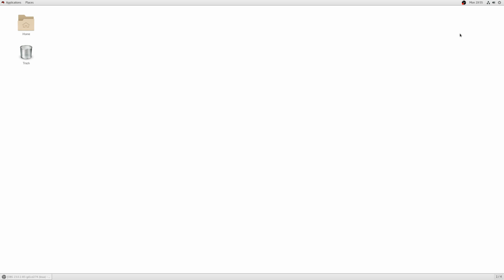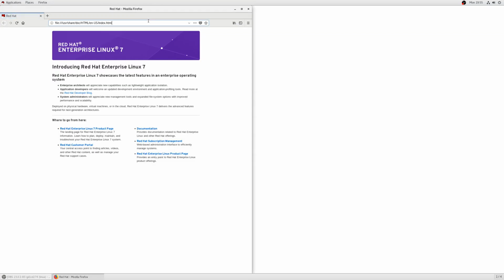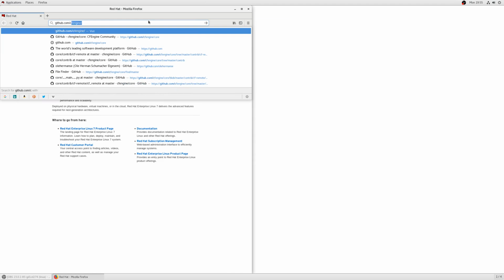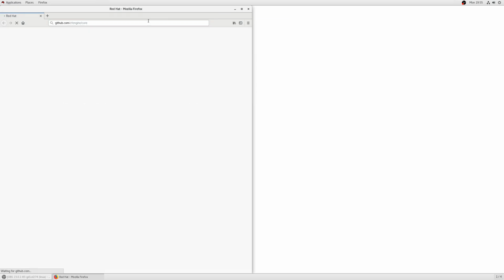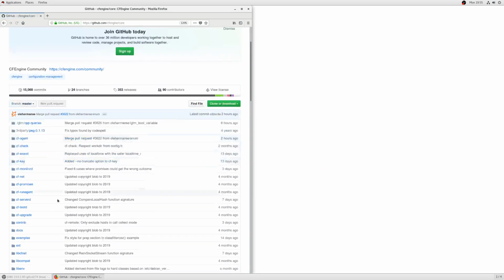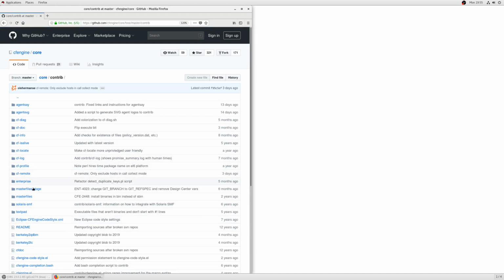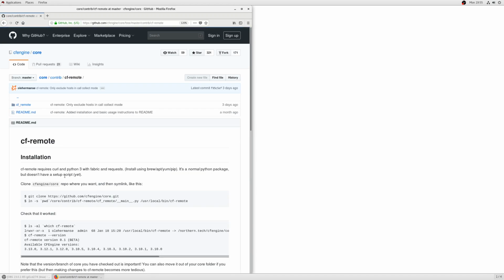I'll start by opening Firefox, then navigating to github.com/cfengine/core. Then I'll scroll down to contrib, then CFRemote, and here are the installation instructions.